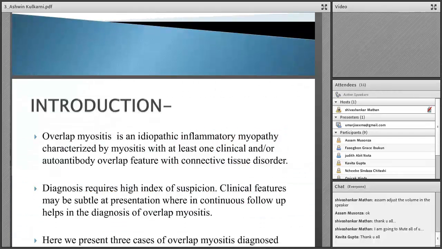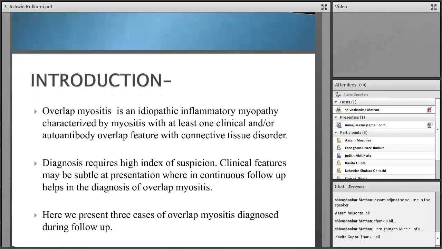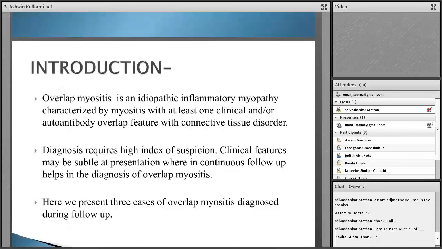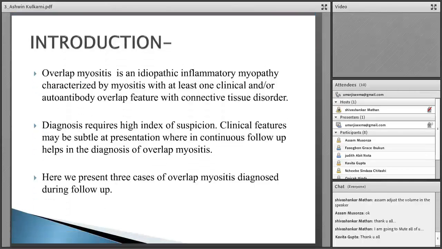So, introduction. Overlap myositis is an idiopathic inflammatory myopathy characterized by myositis with at least one clinical and/or autoantibody overlap feature with a connective tissue disorder. The diagnosis requires a high index of suspicion. Clinical features may be very subtle at presentation, wherein continuous follow-up helps in the diagnosis of overlap myositis.